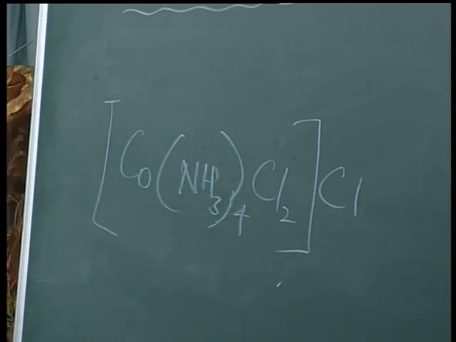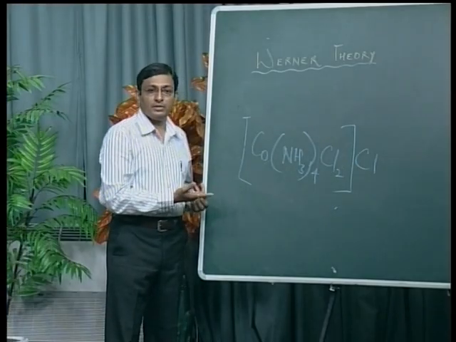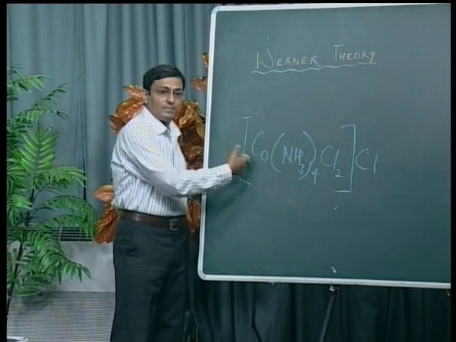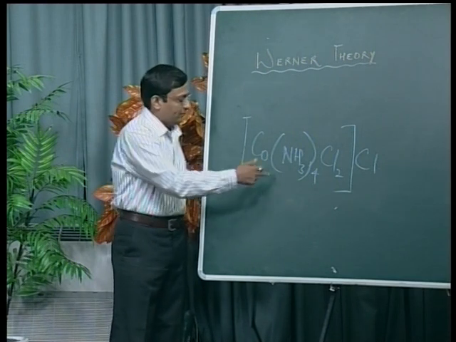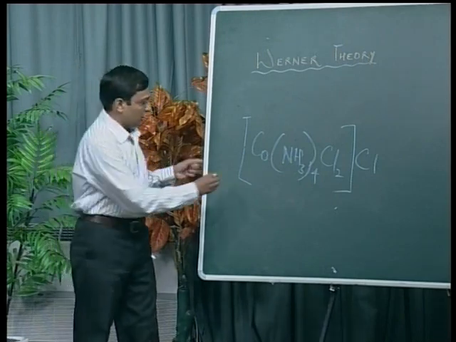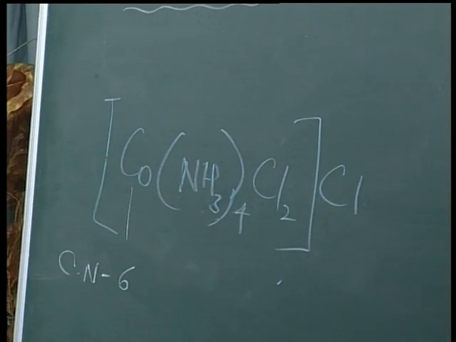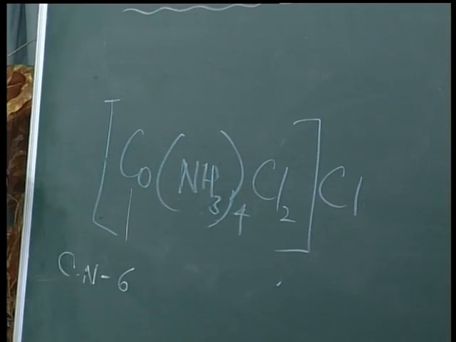So in short, cobalt is surrounded by 6 coordinate covalent bonds. Remember, the cobalt central metal ion is surrounded by 6 coordinate covalent bonds, 4 by ammonia and 2 by chlorine. So here the coordination number of the central metal ion, that we call the CN number, is 6. Coordination number means the central ion is surrounded by coordinate covalent bonds, that is called its coordination number. We can't say that the number of ligands around a central metal ion is its coordination number. See, I am giving one example.